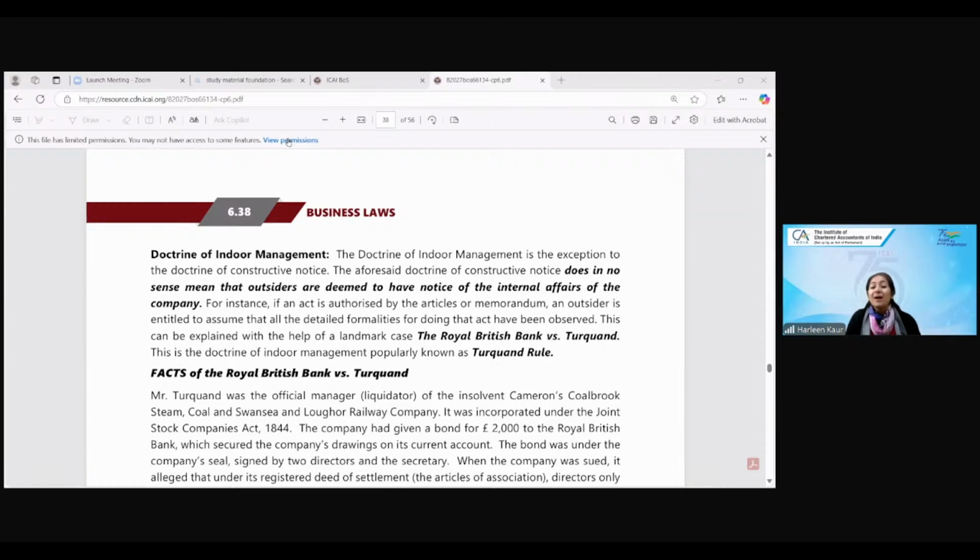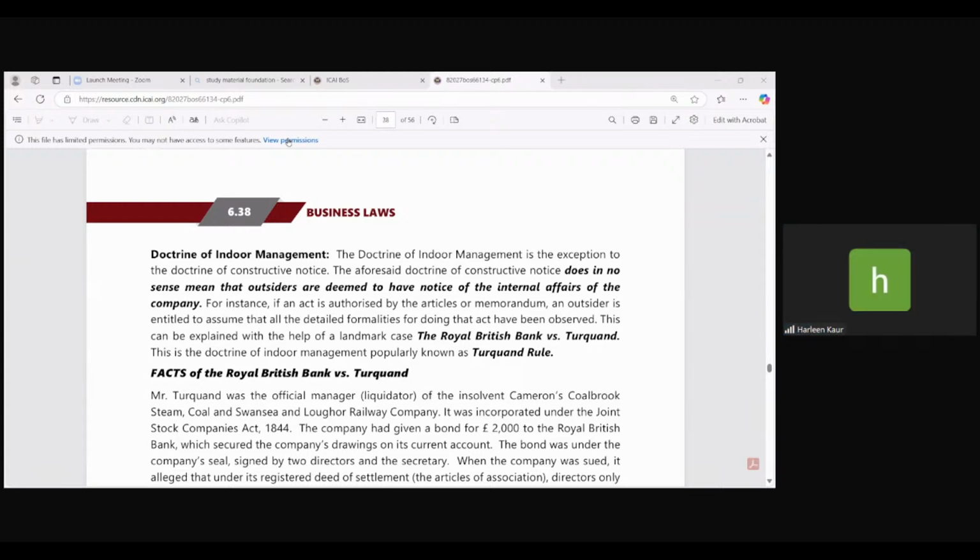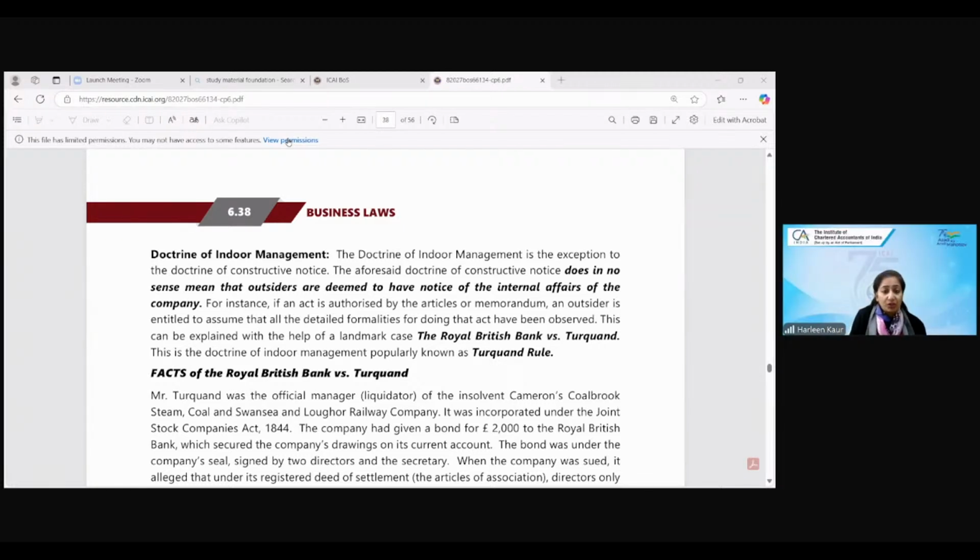Now, the doctrine of indoor management is the exception to the doctrine of constructive notice. Law says something which you are doing inside the doors of the management, how can the public come and see that? Public can see whatever documents, memorandum and articles you have published on the MCA website or with the registrar. Outsiders can see that, but they can never see what changes you are making in the company. If you are making any internal rules and regulations and you have not told this to the outsiders, then it is the company's internal affair.